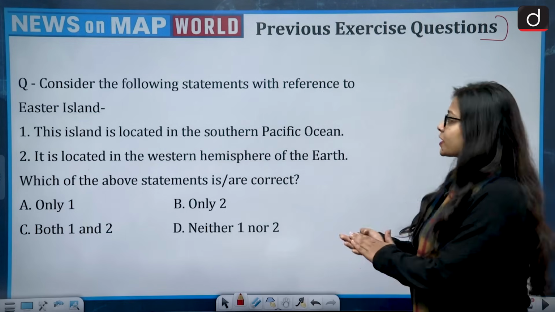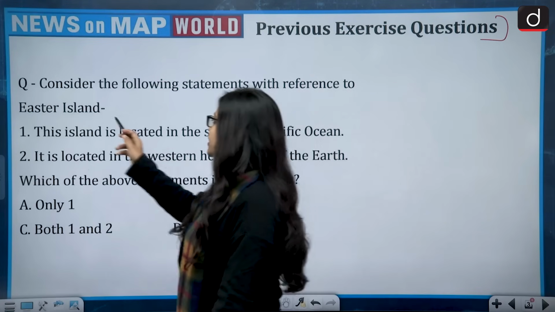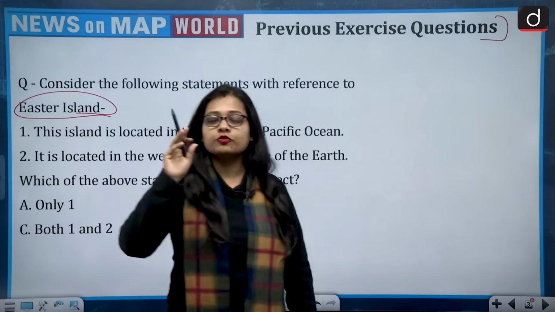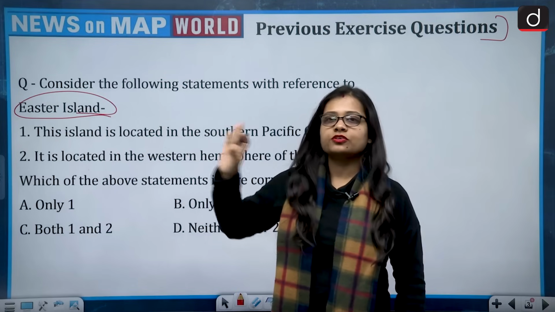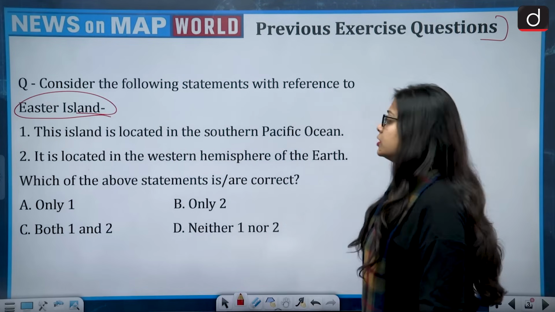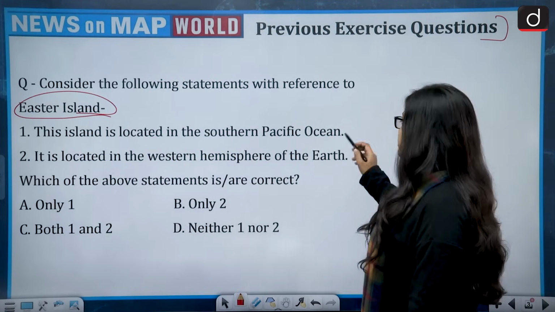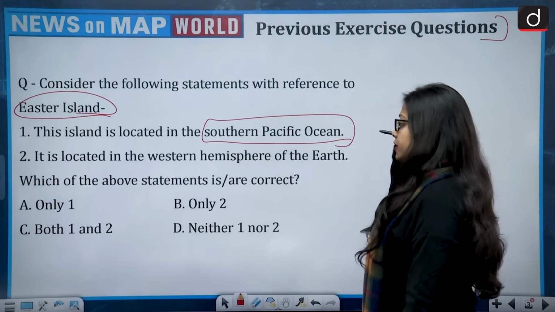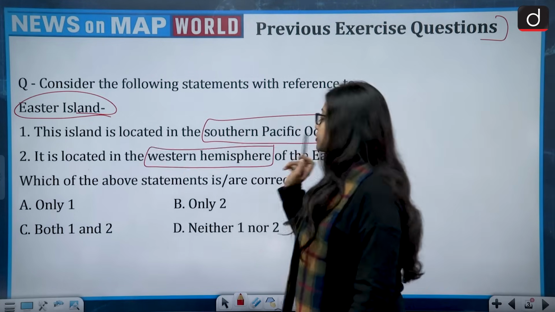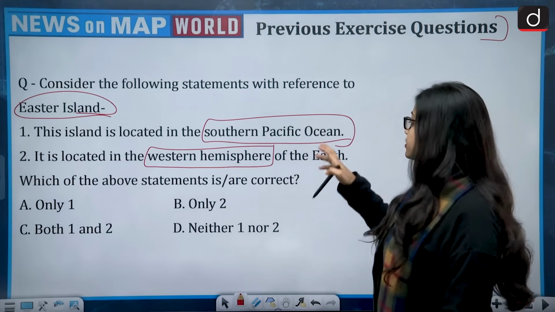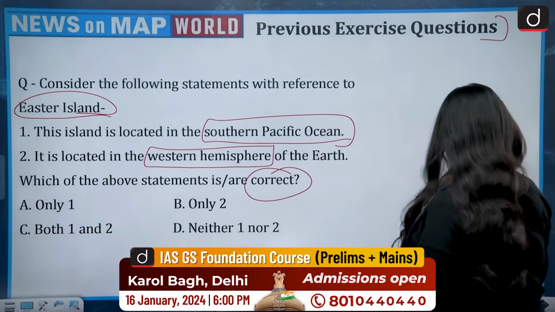So let's begin. The question talked about, consider the following statements with reference to the Easter Island. As I told you, you will be able to recognize the island very easily the moment you see the pictures of this island. The two statements were that this island is located in the southern Pacific Ocean and that it is located in the western hemisphere of the earth, and we have to find the correct statement.